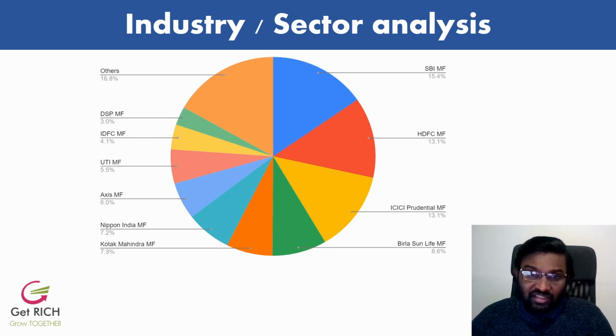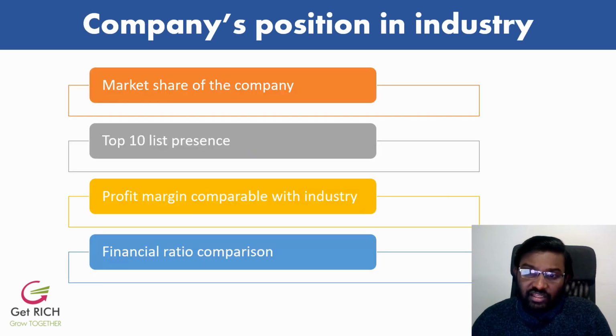Now we know the market leaders. Based on that, I usually bet on the top 10 market leaders. I usually don't go out of the top 10 market leaders in a particular industry. If I have to go beyond the top 10 market leaders, they have to be truly aspiring to come into the top 10 category. So this is very, very important. It is also very important to see who the market leaders are, what their profit margins are, and how they are progressing in the market leader list.